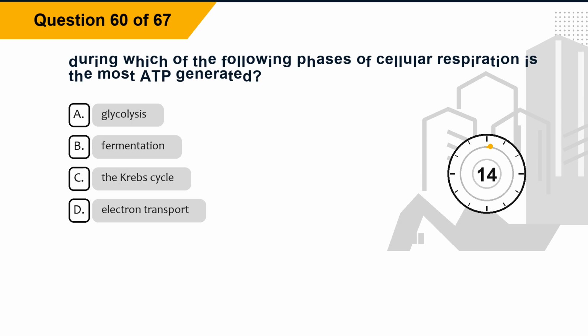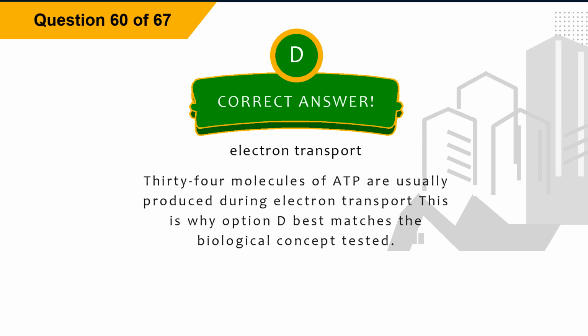Question 60. During which of the following phases of cellular respiration is the most ADP generated? Option A, glycolysis. Option B, fermentation. Option C, the Krebs cycle. Option D, electron transport. The correct answer is option D, electron transport. Explanation. 34 molecules of ATP are usually produced during electron transport. This is why option D best matches the biological concept tested.